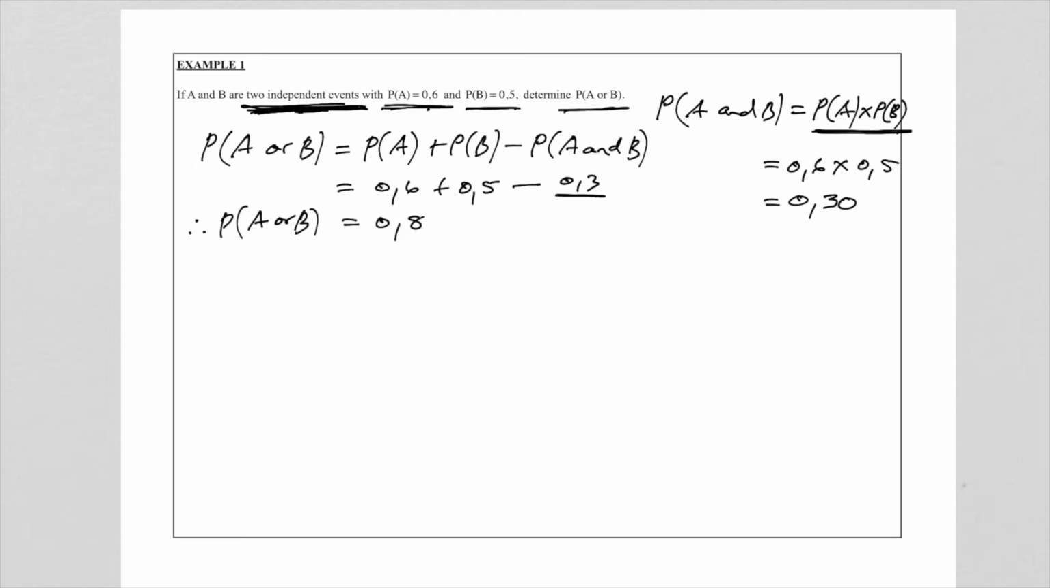So I hope you can see what is going to happen now. They start to combine the different rules in questions. So instead of giving us the probability of A and B, it's given to us that they are independent, and that means we can find it. Let's look at the next example.